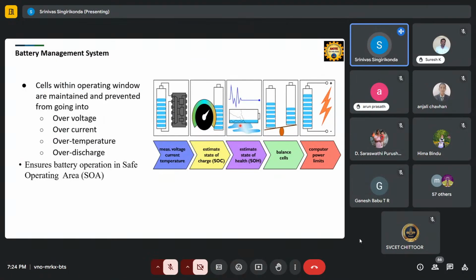Okay, how long a battery can be used, for 1 day, 2 days, or maybe one cycle or two cycles, can also be estimated by using some estimation algorithm.